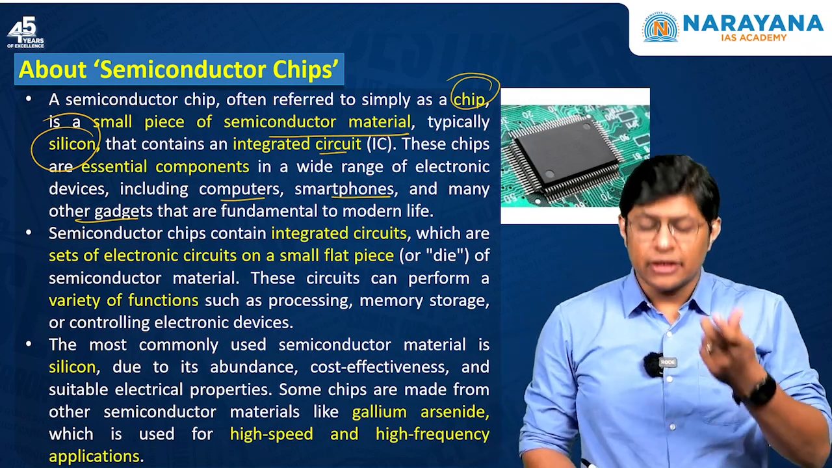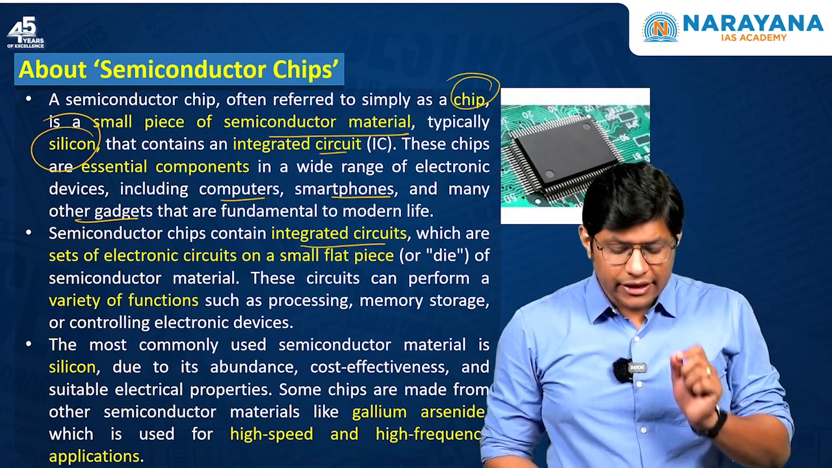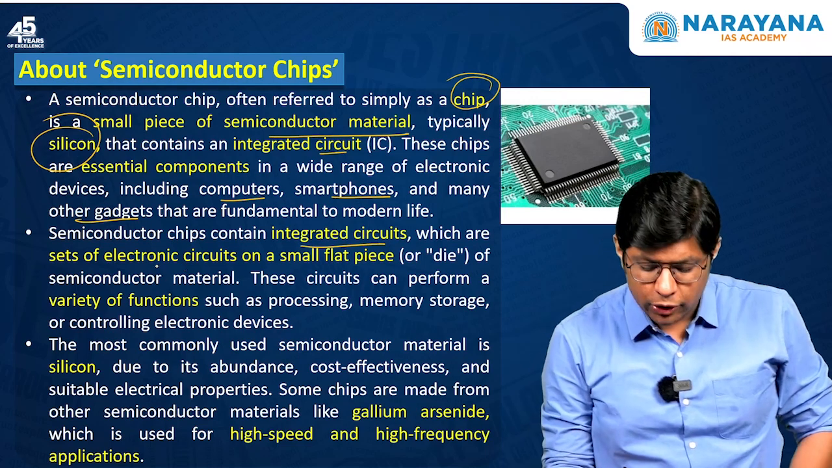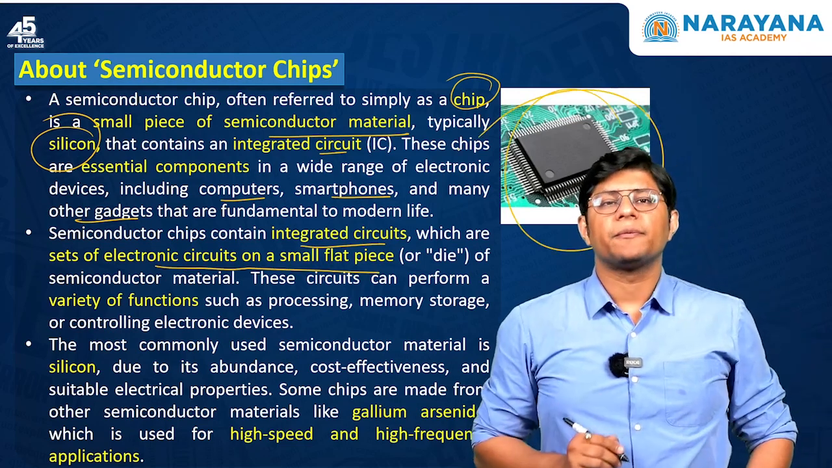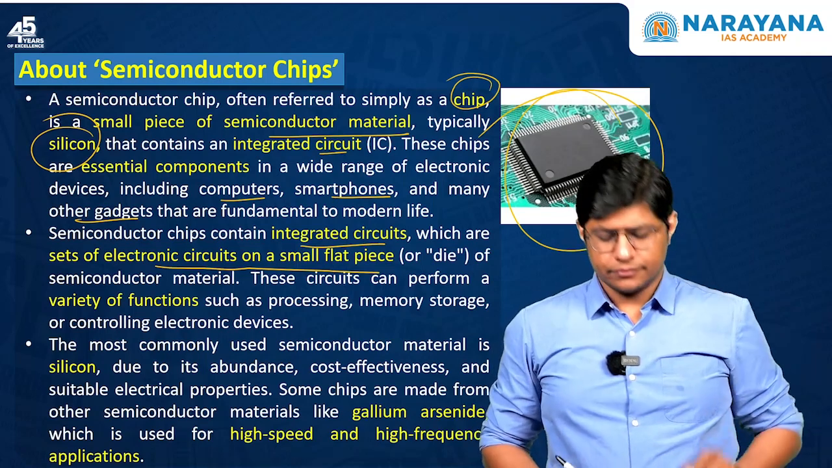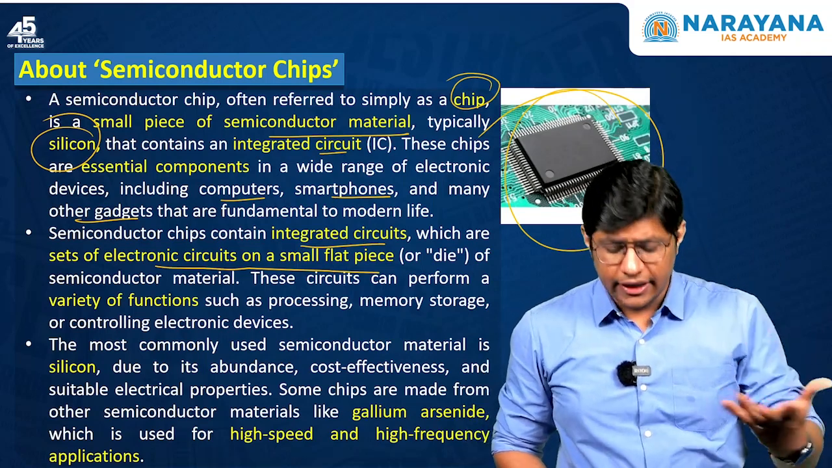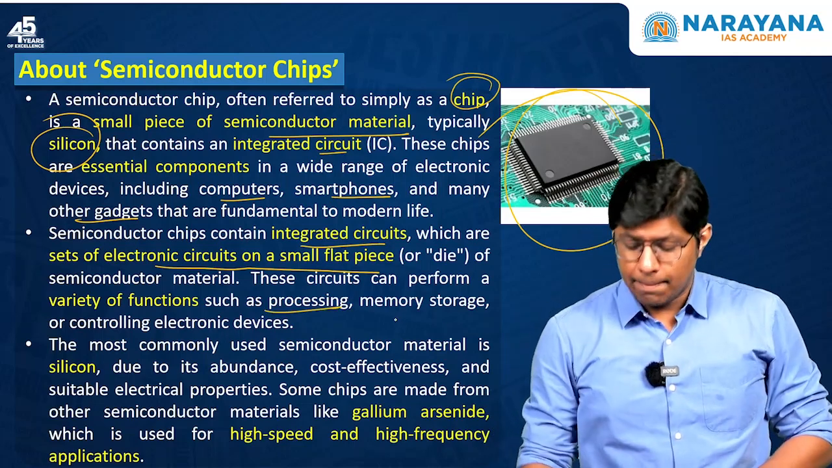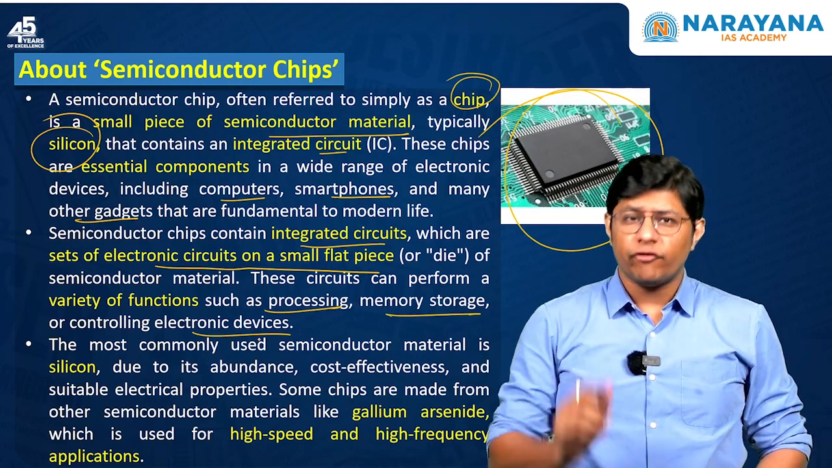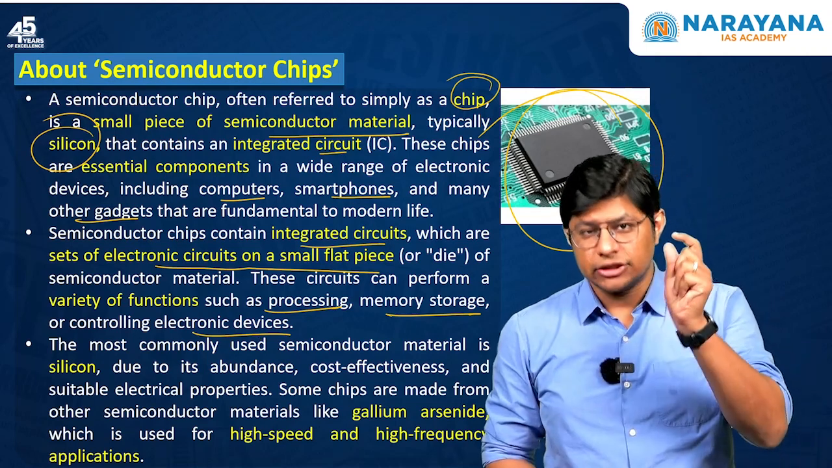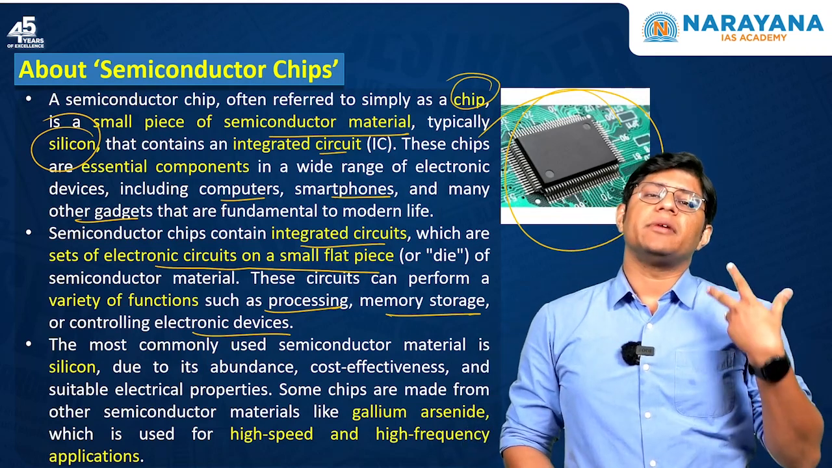Now these semiconductor chips contain integrated circuit. This integrated circuit, there are a set of electronic circuits on a small flat piece. So this is the integrated circuit. Now these circuits, they perform variety of functions like processing, memory storage or controlling electronic devices. So every mobile that you use has this chip and integrated circuit. The most commonly used semiconductor is silicon.